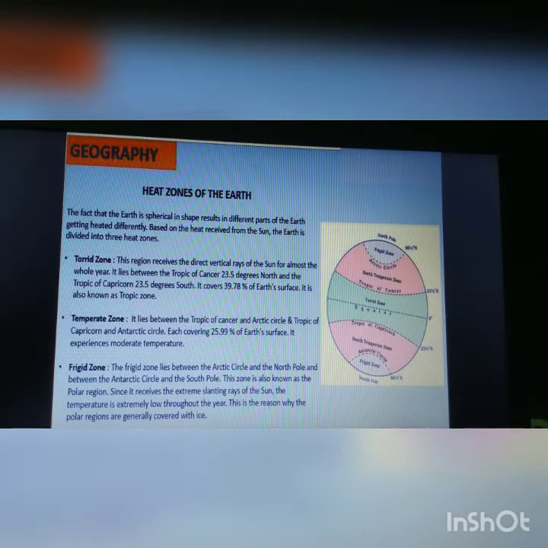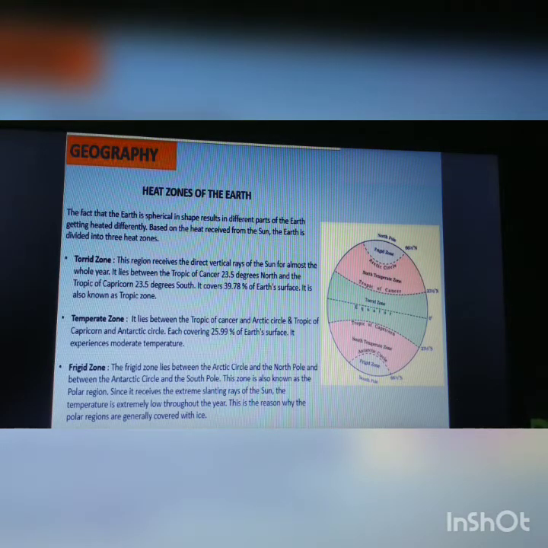Based on the heat received from the sun, the earth is divided into 3 heat zones. Number 1, torrid zone. This region receives the direct vertical rays of the sun for almost the whole year. It lies between the Tropic of Cancer, 23.5 degrees north, and the Tropic of Capricorn, 23.5 degrees south.